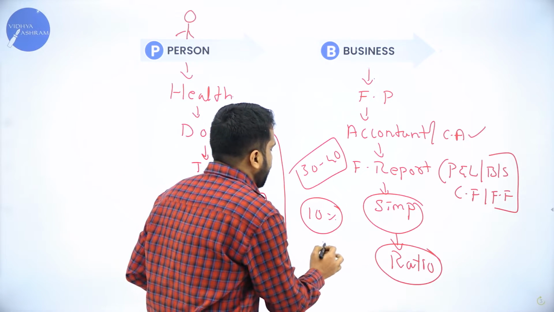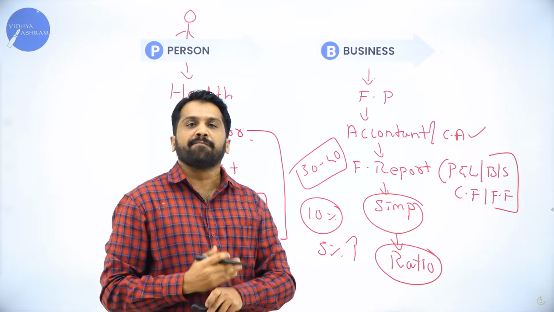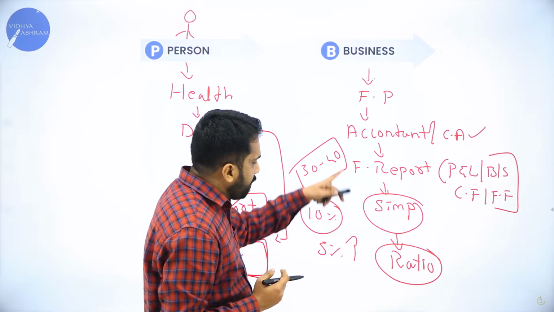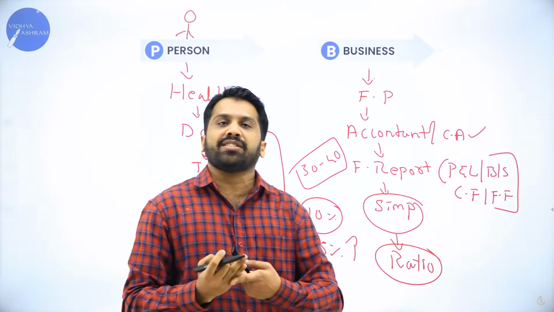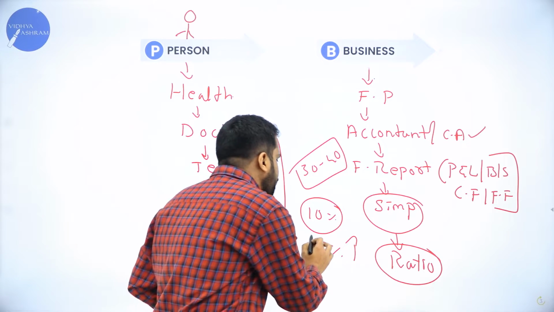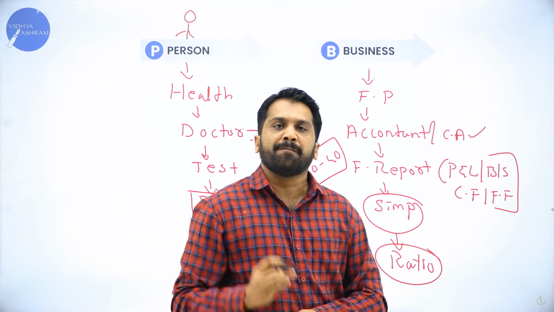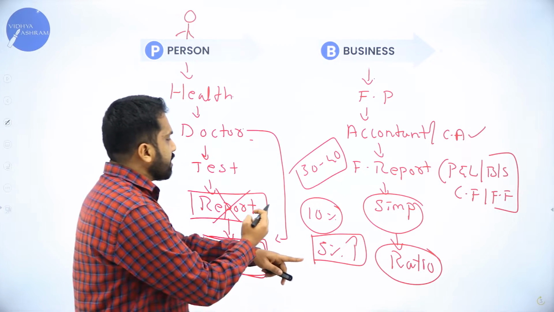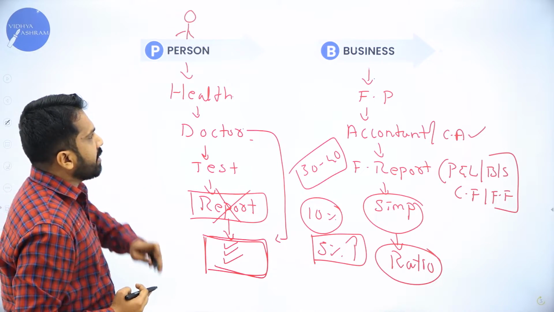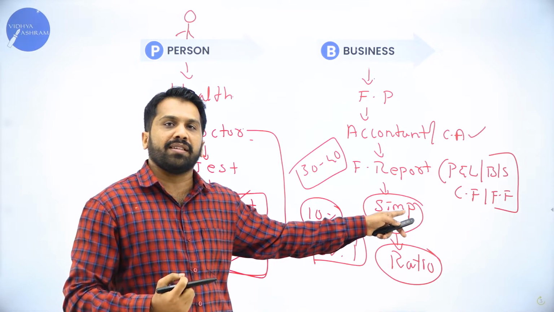Your turnover is 5% more than your previous year. So all comparisons will be given in percentages, in a simplified manner. This we call ratios. Hope you understood. That's why I gave the example of your health card as well as your financial position report. Clear?